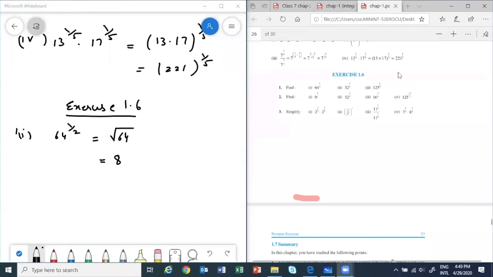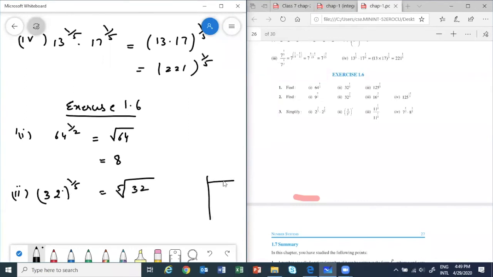Okay. Those who know how to do, let me explain to others. So let's do 32 power 1 by 5. It means we have to find the fifth root of 32. Fifth root we don't know how to find otherwise, so what we'll do is factorize. 2, 16 times.